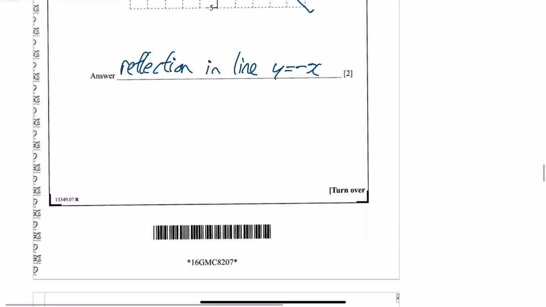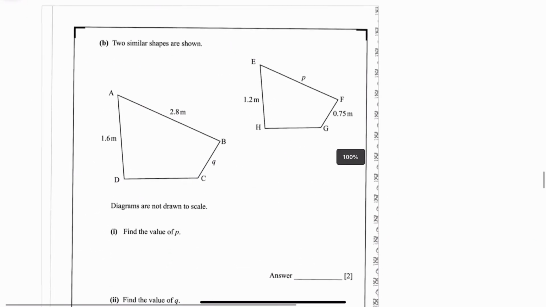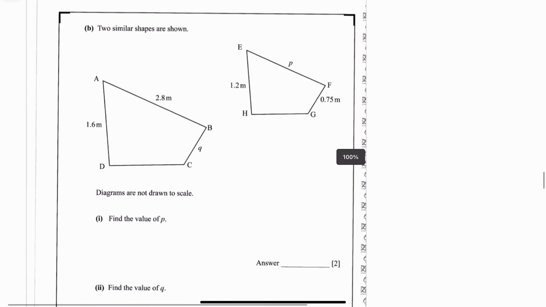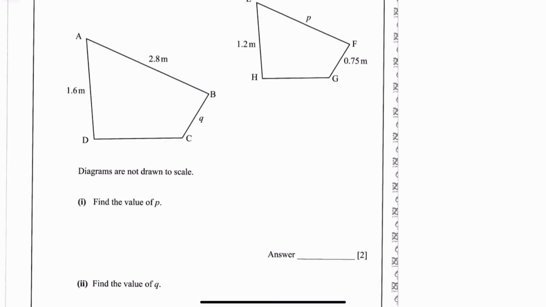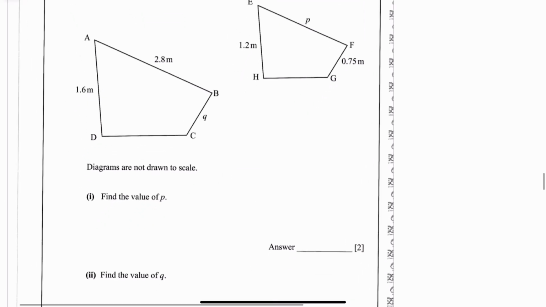Okay, next one. We've got two similar shapes. Find the values of P and Q. Right, I'm going to use the ratio method. There are other methods you could use here. P is on the small one.